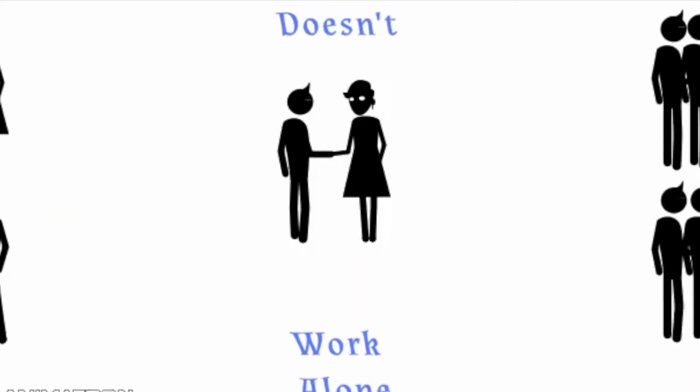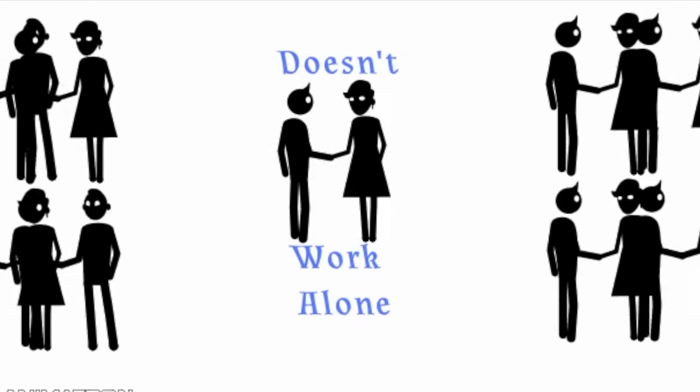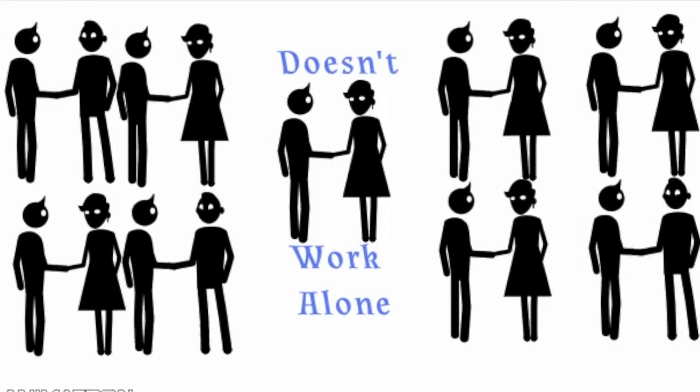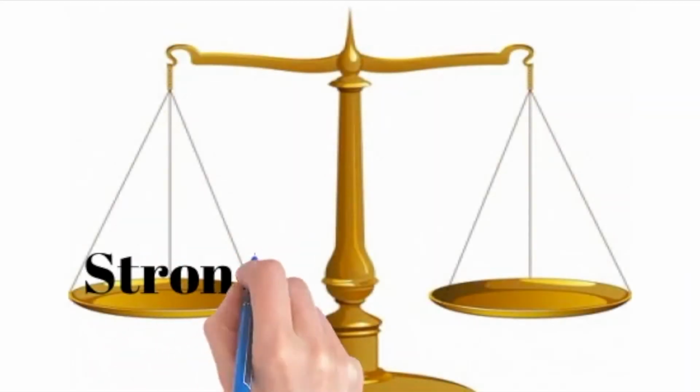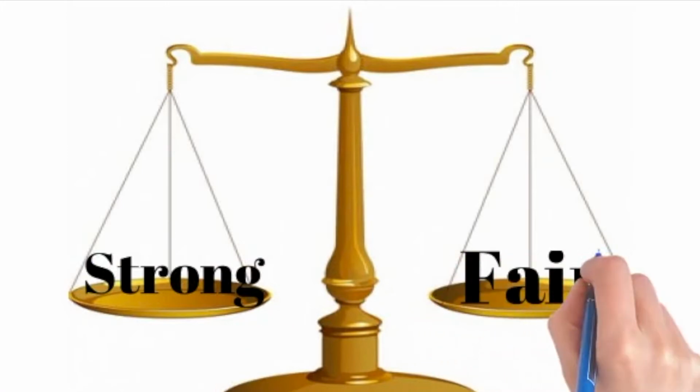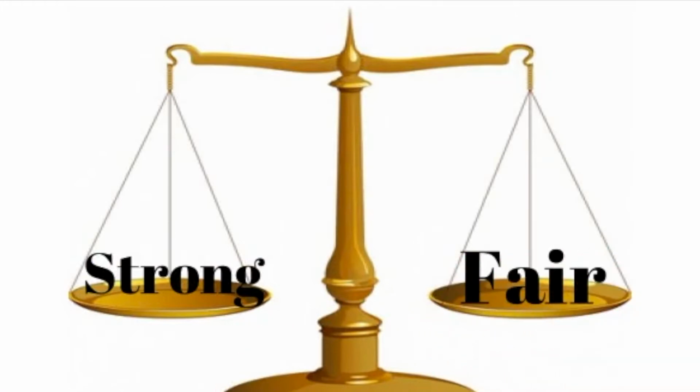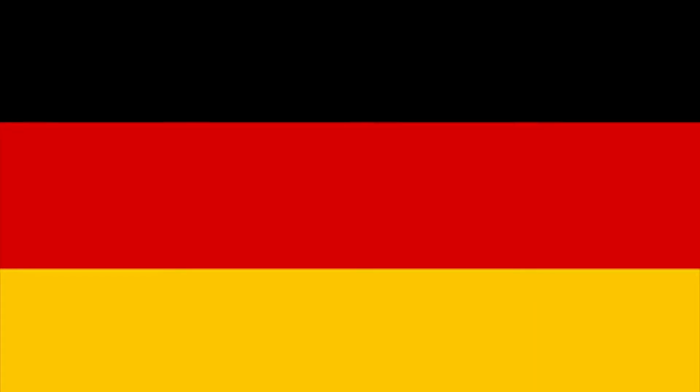When we think of power in the United States, we usually think of the president, but he does not act alone. In fact, he is only one piece of the power puzzle, and for a very good reason. This government was created so that it was very strong and fair, that protected individual freedoms and did not abuse its power. There are other leading examples such as Canada, Mexico, Brazil, Germany, Switzerland, Australia, and India.